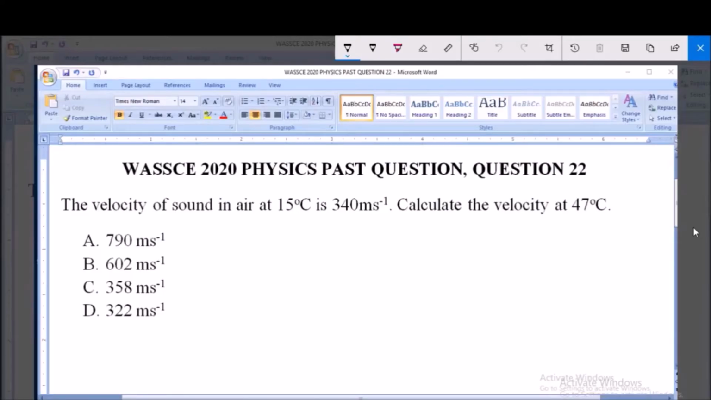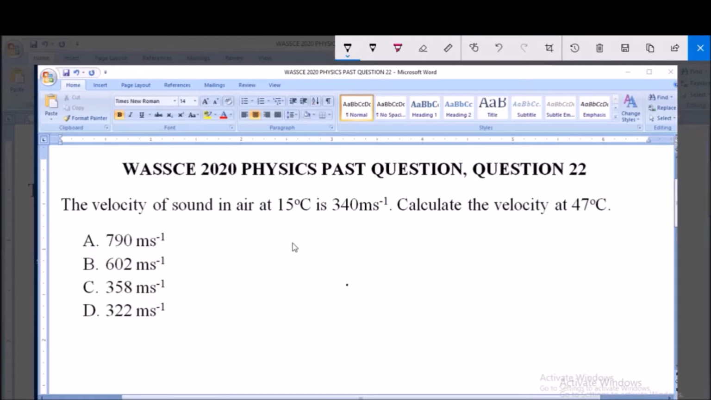Hello, good day and welcome. I will be answering WASSCE 2020 Physics Past Question 22. The velocity of sound in air at 15 degrees Celsius is 340 meters per second. Calculate the velocity at 47 degrees Celsius. A, 790 meters per second; B, 602 meters per second; C, 358 meters per second; and D, 322 meters per second.